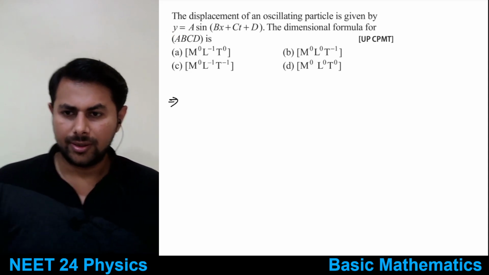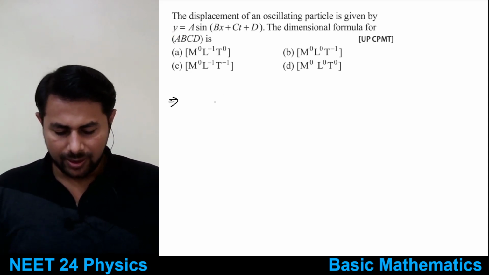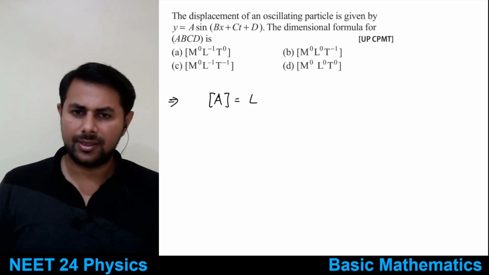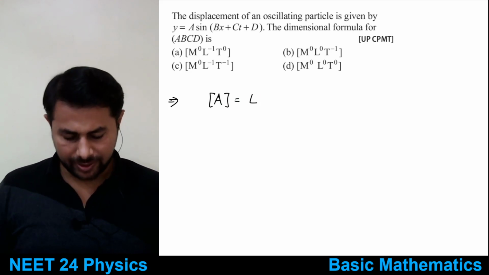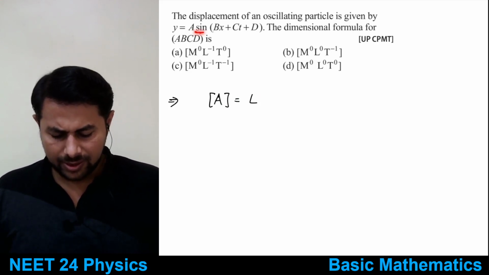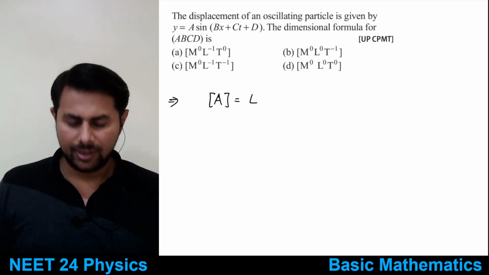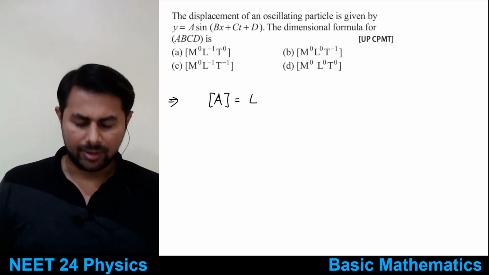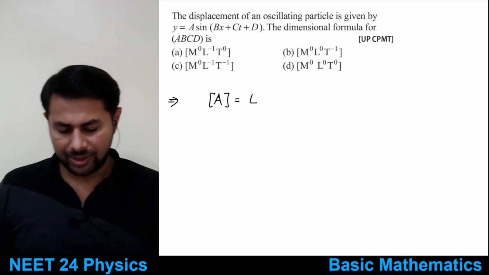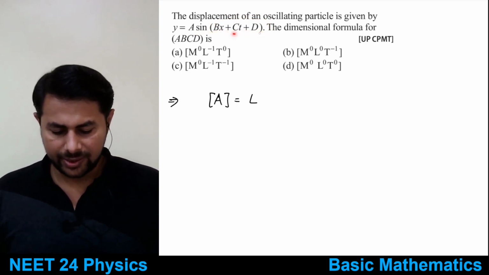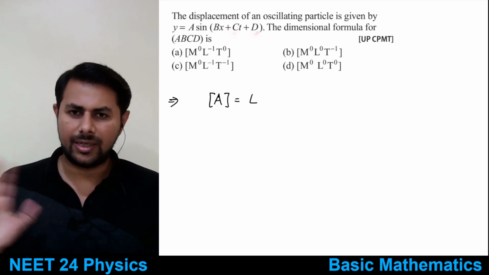Dimensions of a and y would be equal. So what is y? It's displacement. So a has dimensions of displacement. Then the sine of an angle, so angle doesn't have any dimensions, right? We just saw angle doesn't have any dimensions. So therefore all these terms, three terms, bx, ct and d, they don't have any dimensions.